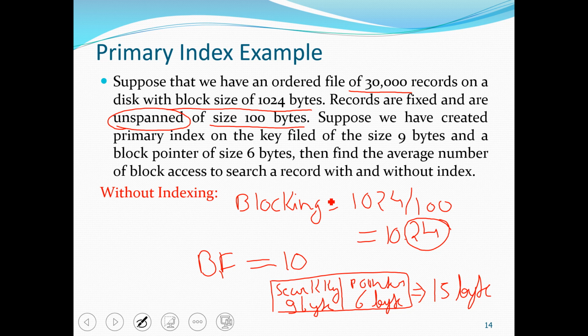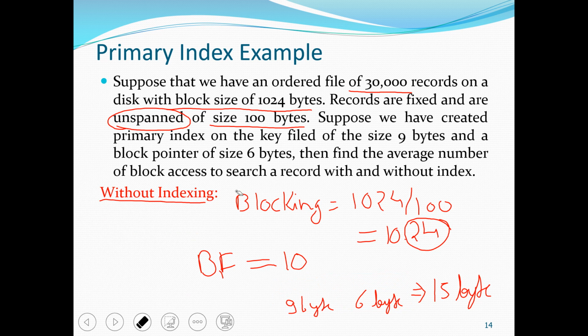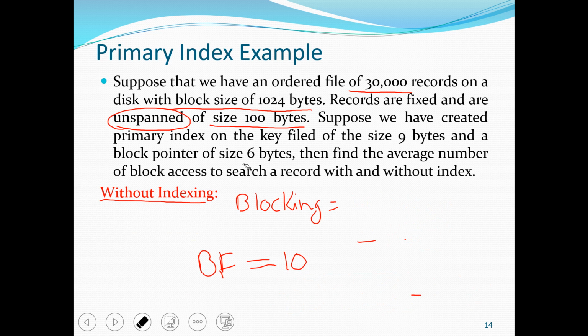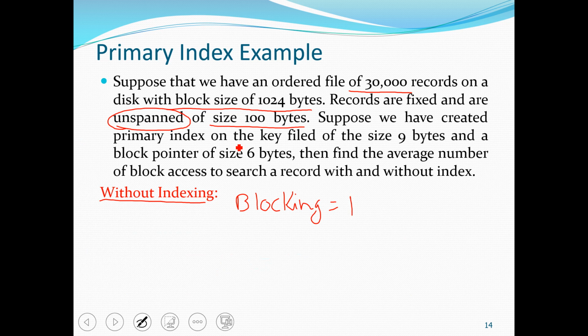So let us see what happens if we store the data without indexing. Remember the blocking factor is 10. So we can store 10 records in a block.